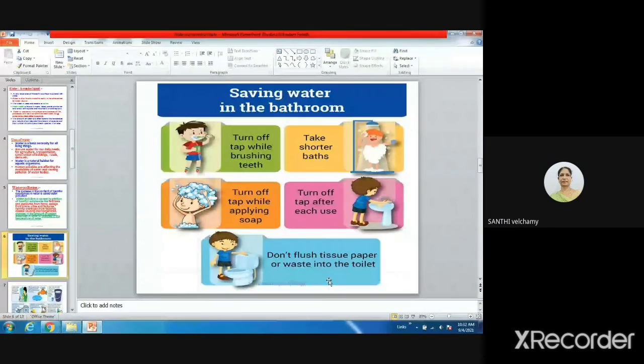Very good, very good. So you are not wasting water, no? Ma'am, while brushing our teeth, we have to use a mug instead of turning on the tap, and we can save water. Okay. So these are few methods. By means of that, you can save water, children.